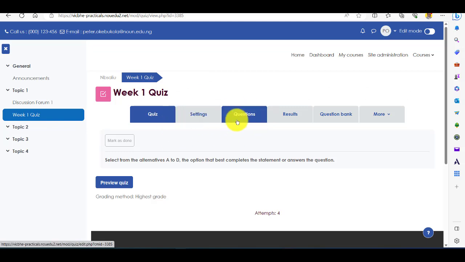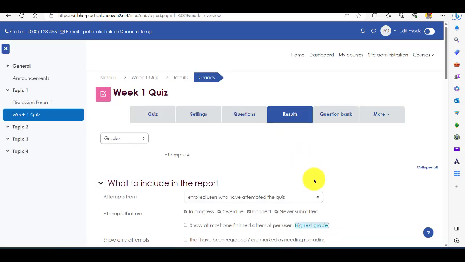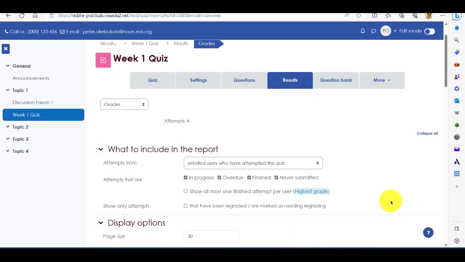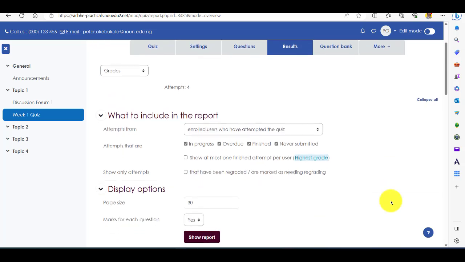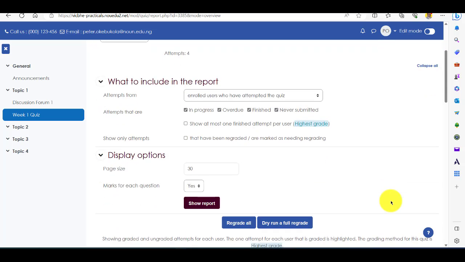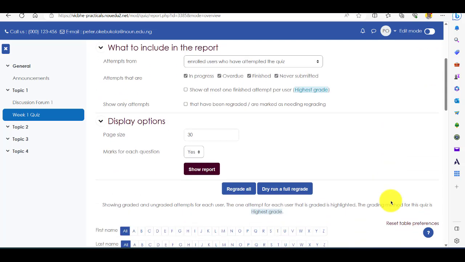questions. What should I activate here? Is results. So you click on results, and it comes to you with this screen. It shows a number of attempts as those people that did it, the 4 participants. And I'm going to scroll very slowly down because I don't want anything like email ID to show. Okay, display option. Not show report. Yeah, regrade no. Yeah, I'm close to it. Yeah, so this is it.